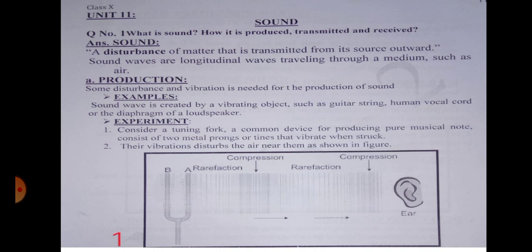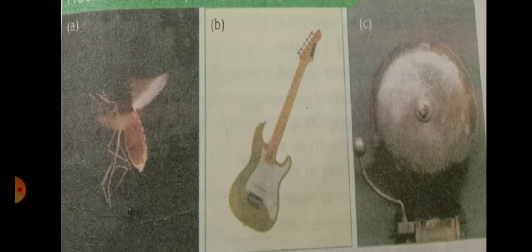So, sound is a disturbance of matter that is transmitted from its source outward. As we have discussed in chapter number 10, sound waves are longitudinal waves traveling through a medium such as air. And for the production of sound, some disturbance and vibration is necessary. Examples are sound waves created by a vibrating object such as a guitar string, the human vocal cords, or the diaphragm of a loudspeaker, or the sound produced by the house bell or school bell, and the buzzing of insects.